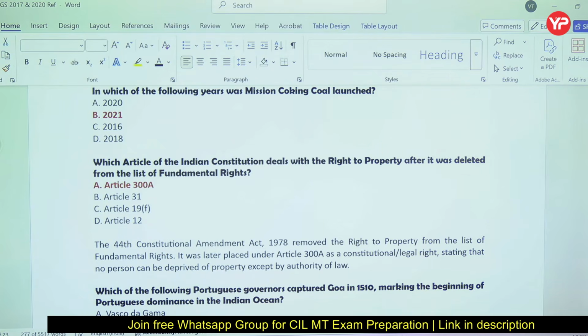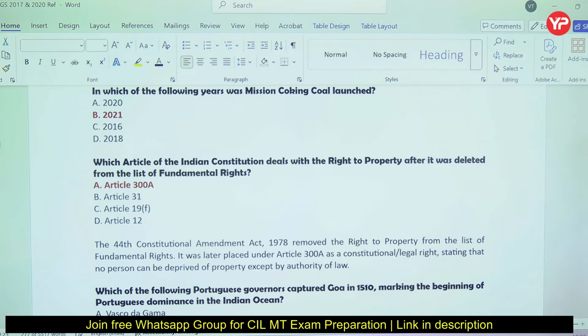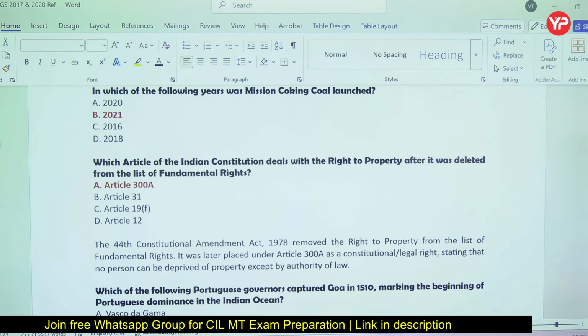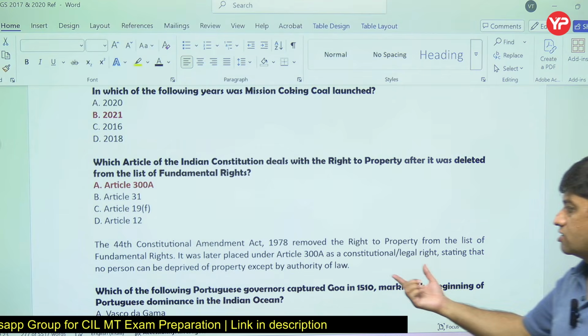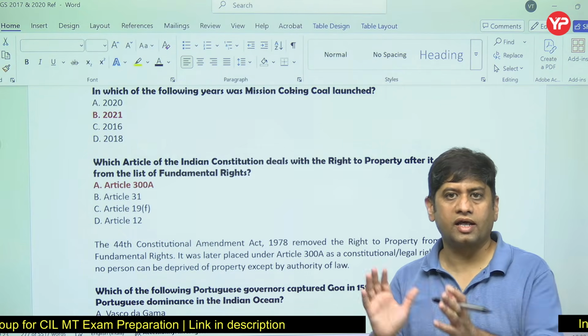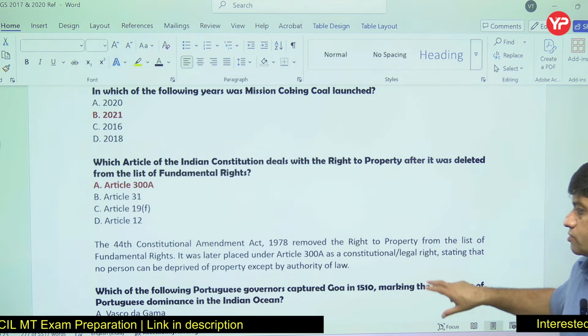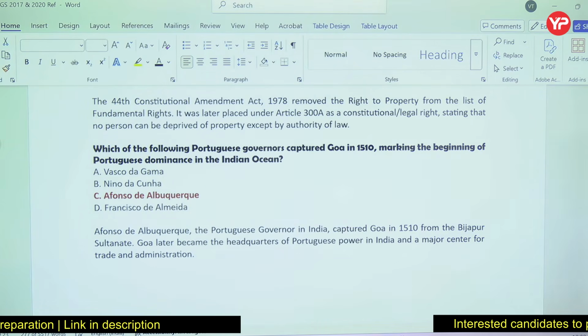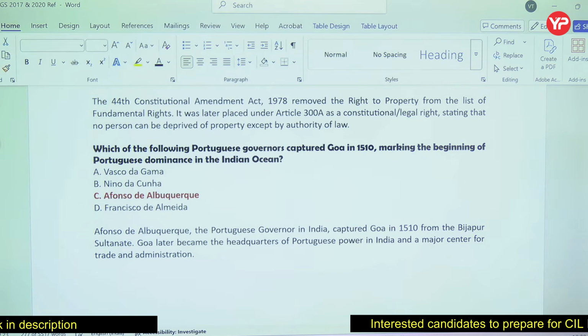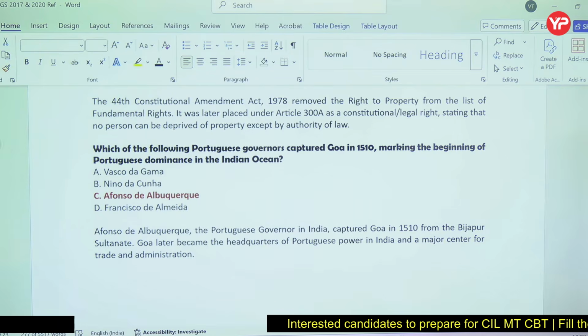So right to property became now Article 300A. Earlier it was fundamental right, but then it was removed from the list of fundamental rights and became a legal right or constitutional right under Article 300A. Right, so you cannot directly approach Supreme Court now. Right, so Afonso de Albuquerque, Portuguese governor, captured Goa in 1510 from Bijapur Sultan. So Goa became the headquarter of Portuguese power in India.